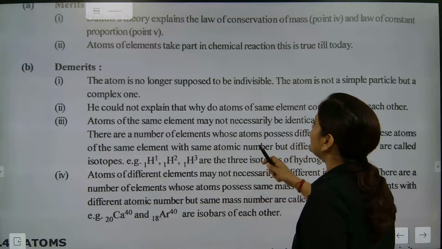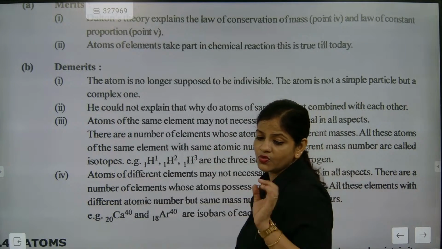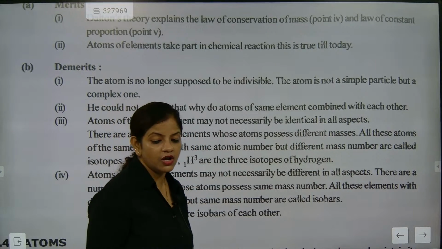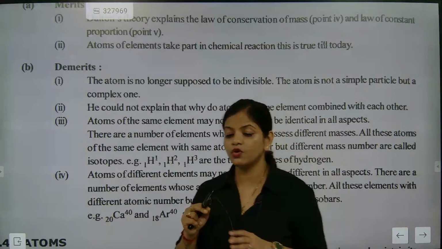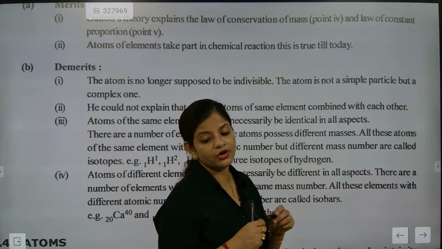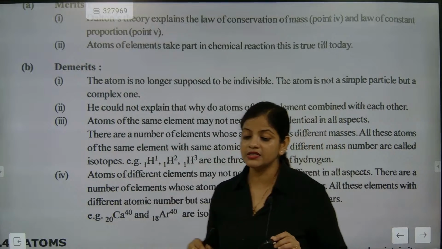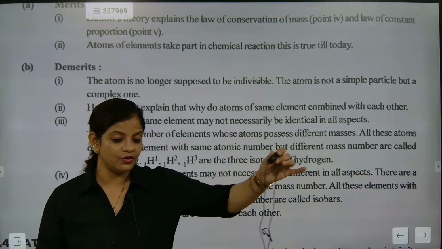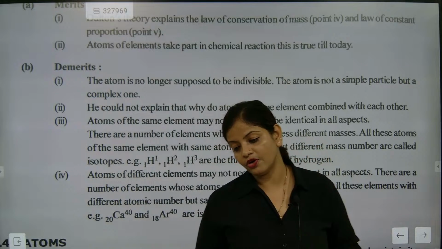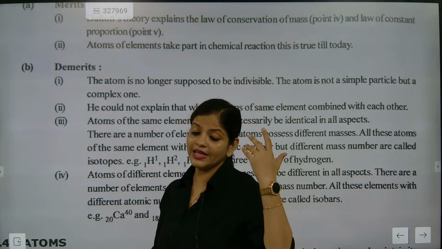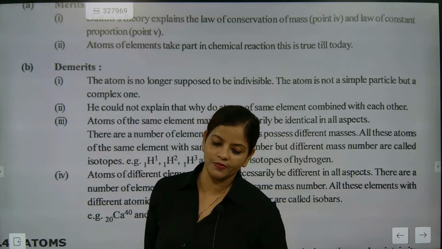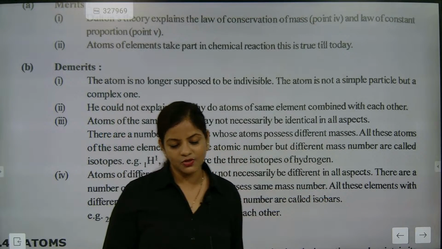Now look here, the atom is no longer supposed to be indivisible, which is why I kept telling you that atoms have subatomic particles. What are the subatomic particles? Electron, proton and neutron are present in the atom, but he said that the atom cannot be further broken down. That was his first problem. But still, there are this many good points.